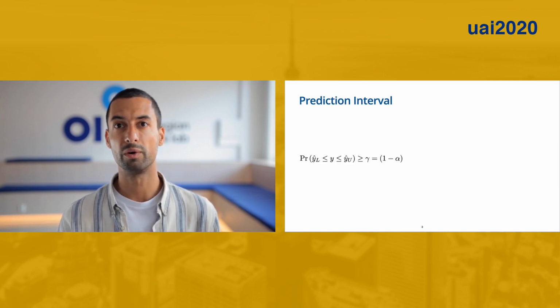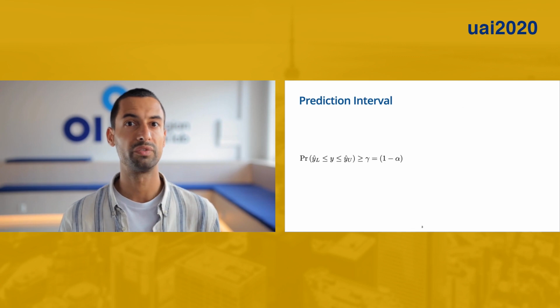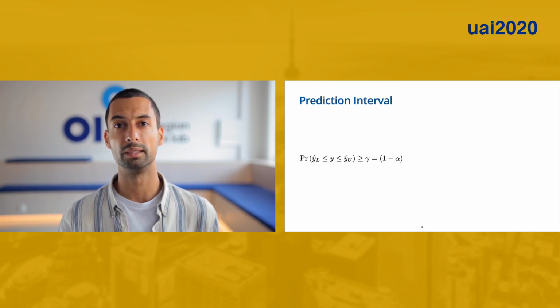Prediction interval is a way of expressing predictive uncertainty in regression analysis. Prediction interval tells us that the future observation y will fall within the prediction interval boundaries yl hat and yu hat with a certain probability, gamma. Gamma describes the desired coverage probability, but we often refer to alpha that is equal to 1 minus gamma.